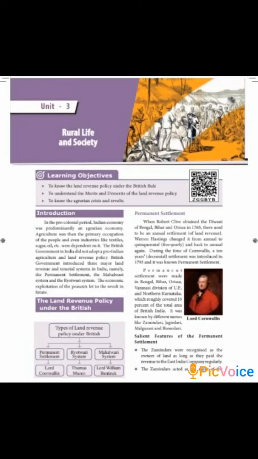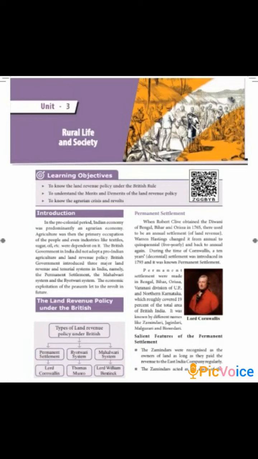Following him came Cornwallis. Cornwallis changed that 5-year settlement into decennial. The word decennial means 10, that is, he changed it into a 10-year land revenue system. So this was all about the 3 important types of land revenue system: from annual it turned into quinquennial, then into decennial. Finally in 1793, after Cornwallis, it became known as the permanent settlement.